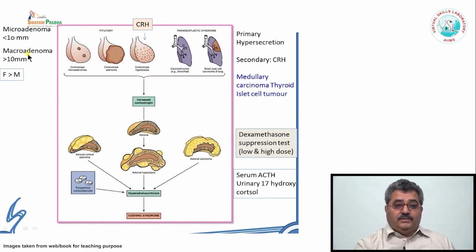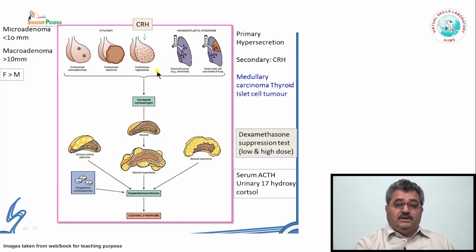Now, as I mentioned, the most common is the pituitary adenoma. Most of the time the pituitary adenoma, which causes excessive ACTH secretion that acts on the cortex and causes Cushing syndrome, is a microadenoma. They are very small, but they are functional and they are detected early. We call it a microadenoma when its size is less than 10 millimeter. Rarely the ACTH secreting adenoma can be a macroadenoma. They are more common in females as compared to males. Rarely there can be hyperplasia of the ACTH secreting cells in the pituitary gland.